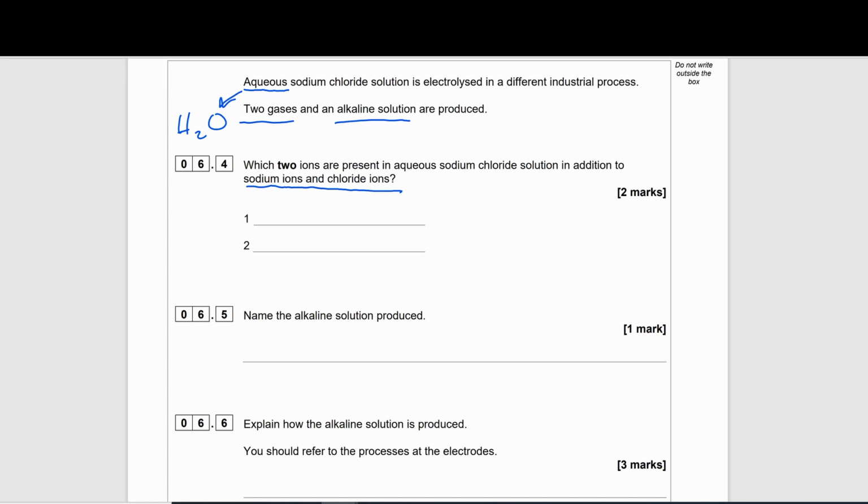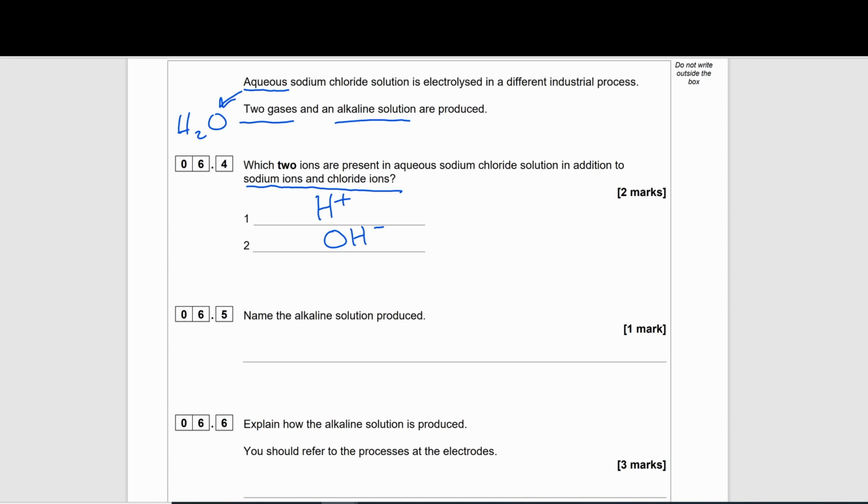Well, if you take that water and it is able to be split up, you'll generate two ions. The first ion will be H+, and the second ion will be hydroxide, which is OH-, as I mentioned in a previous question.